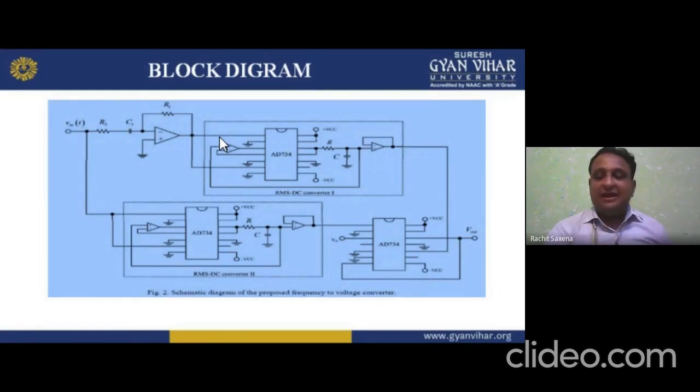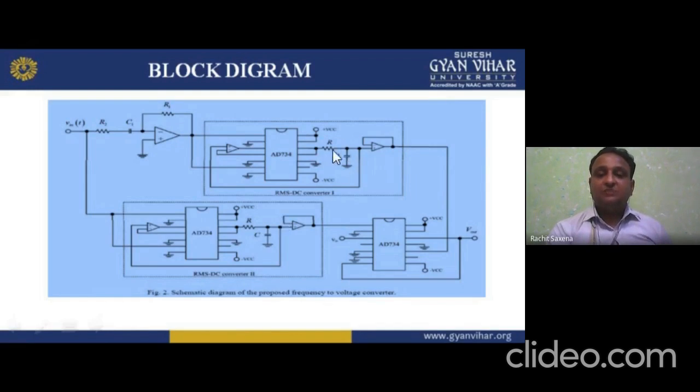The RC is basically playing the role of a filter to filter out the ripples. Why am I using this RC? Basically, we are using RC to filter out the ripples. Ripples are unwanted signals, so we want to filter them out, and that is why we use it.